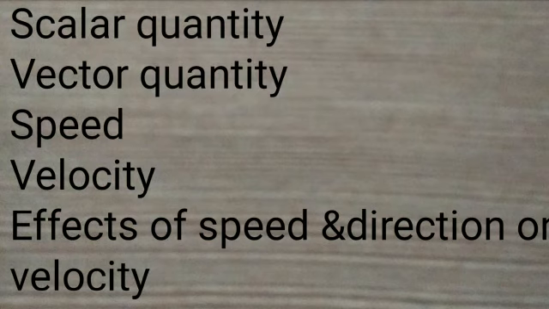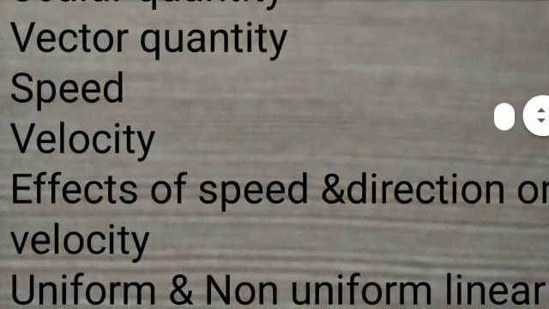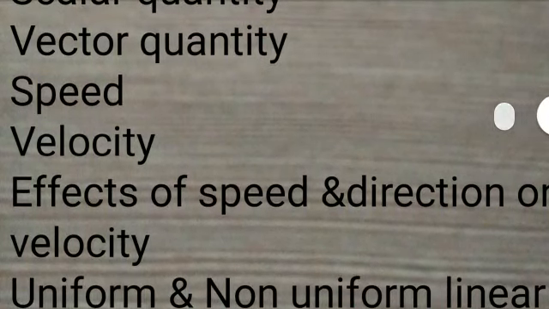What do you mean by speed? The distance traveled by an object in unit time is called speed. That means speed is related to the distance traveled by the object. What do you mean by velocity?